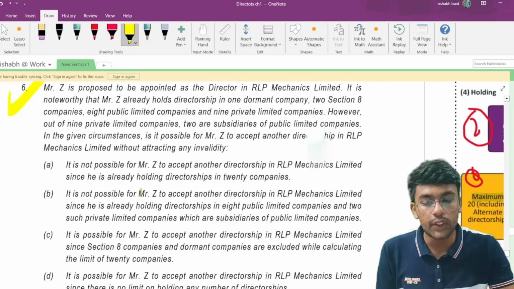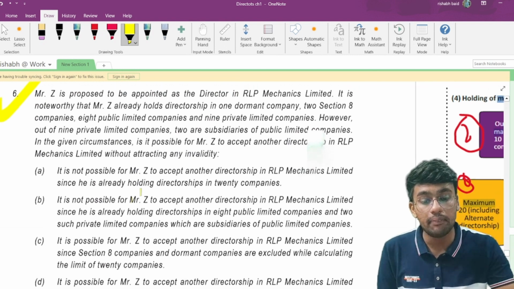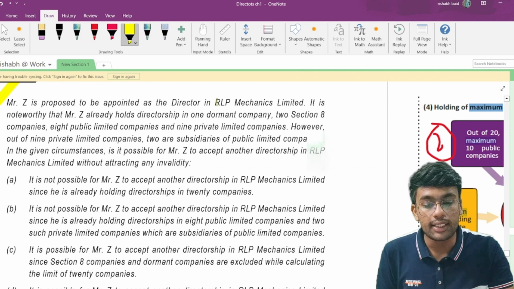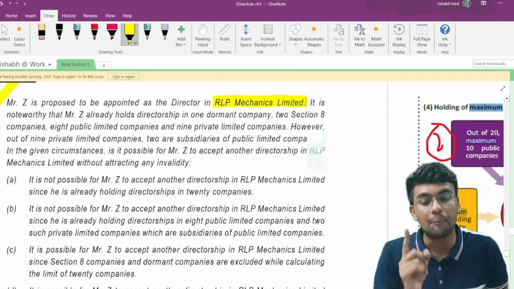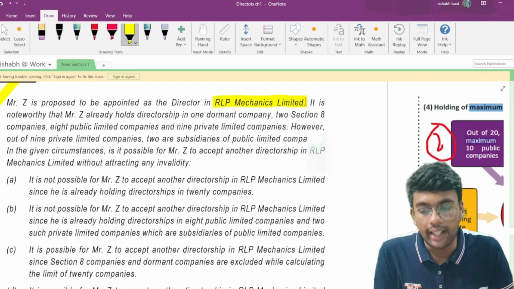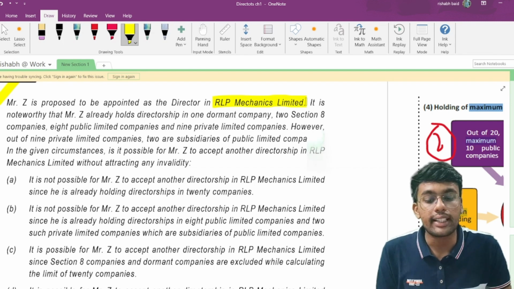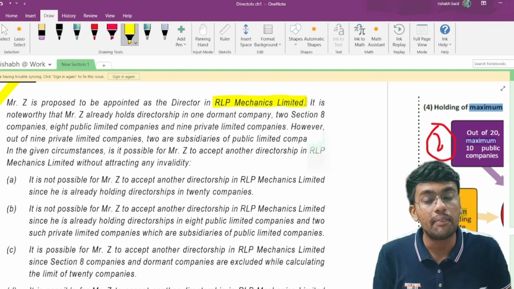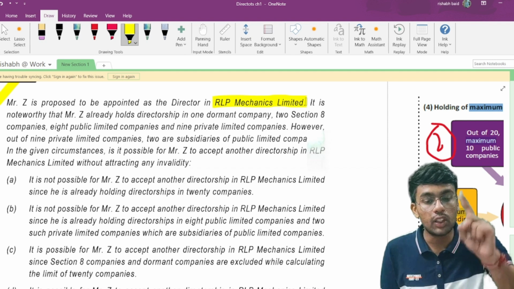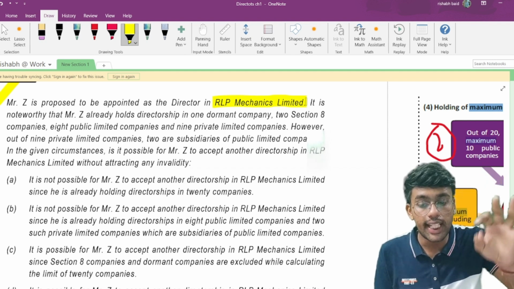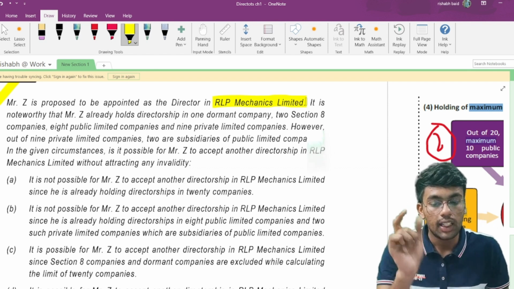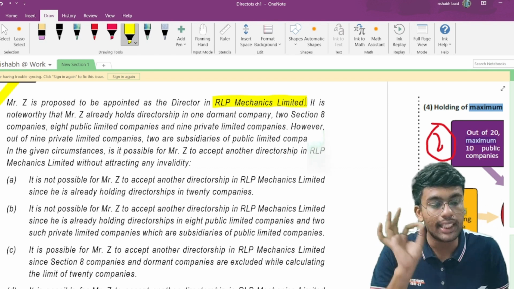Mr. Z is proposed to be appointed as a director in RLP Mechanics Limited. Which company is this? This is a public company. It is noteworthy that Mr. Z already holds directorship in 1 dormant company, 2 Section 8 companies, and 8 public limited companies. So how many does this make? 1 dormant and 2 Section 8, totally 3, and 8 public companies, so totally 11 are there, and 9 private limited companies. So 11 plus 9, 20 companies in which I am holding a directorship.